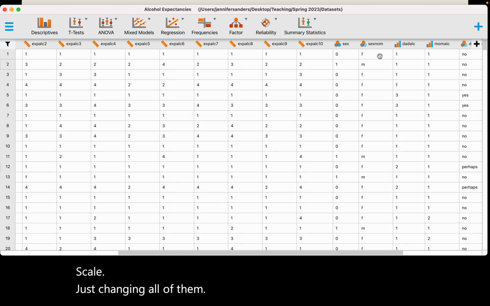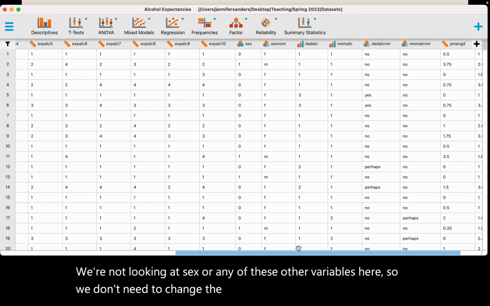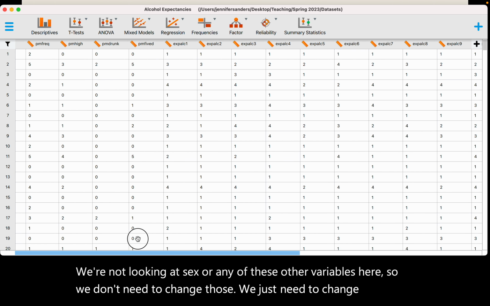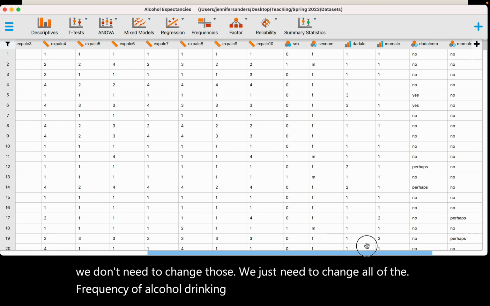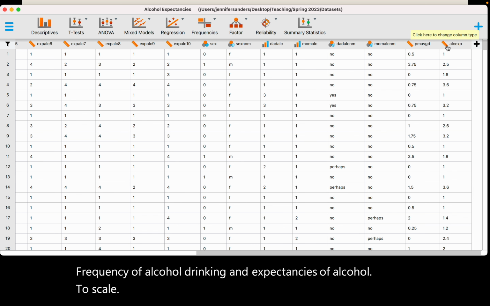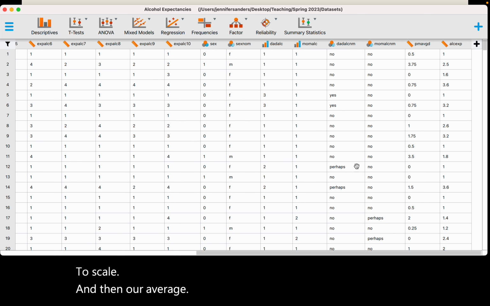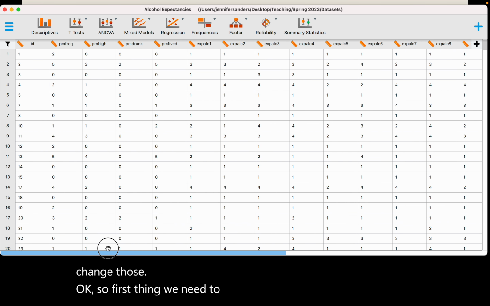We're not looking at sex or any of these other variables here, so we don't need to change those. We just need to change all of the frequency of alcohol drinking and expectancies of alcohol to scale. And then our average, JASP already recognized that these are scales, so we don't need to change those. Okay, so first thing we need to do is check that our scales are reliable.